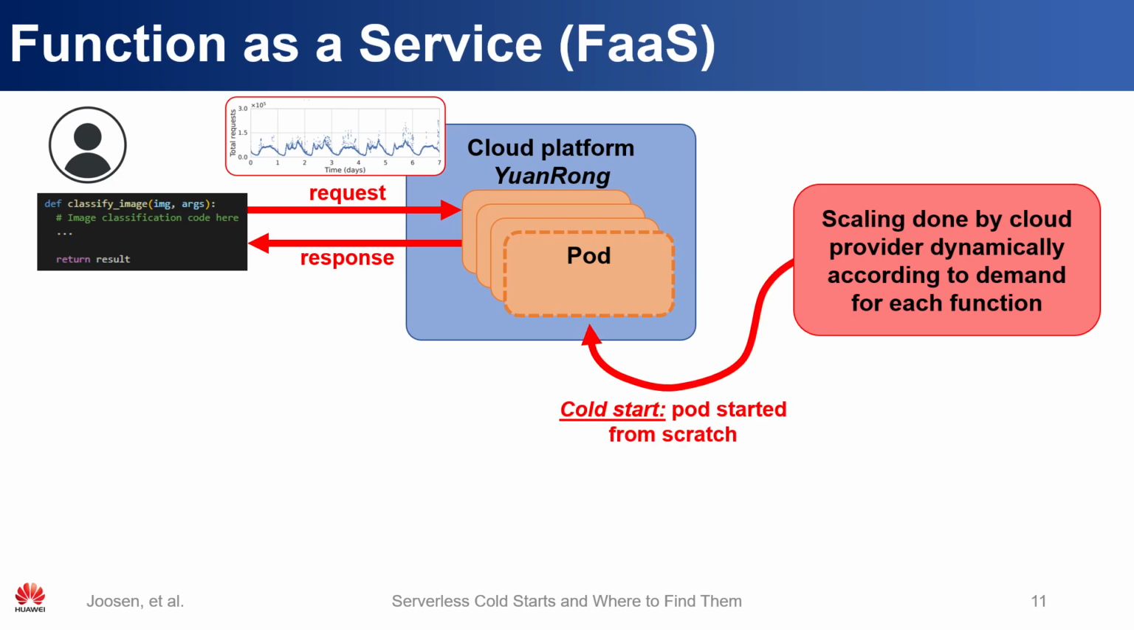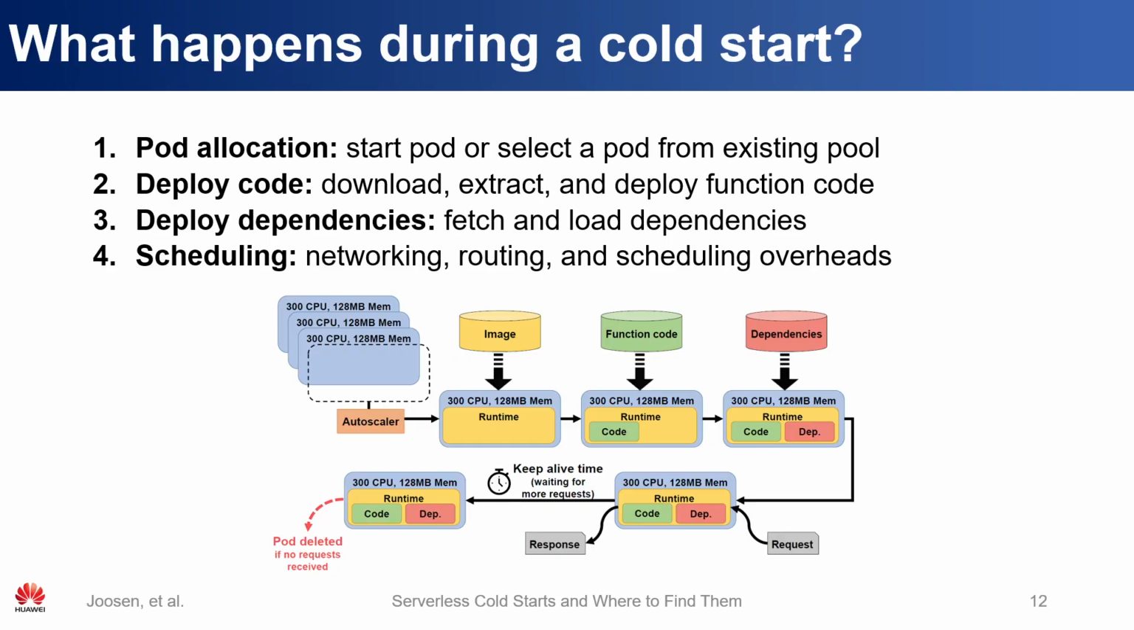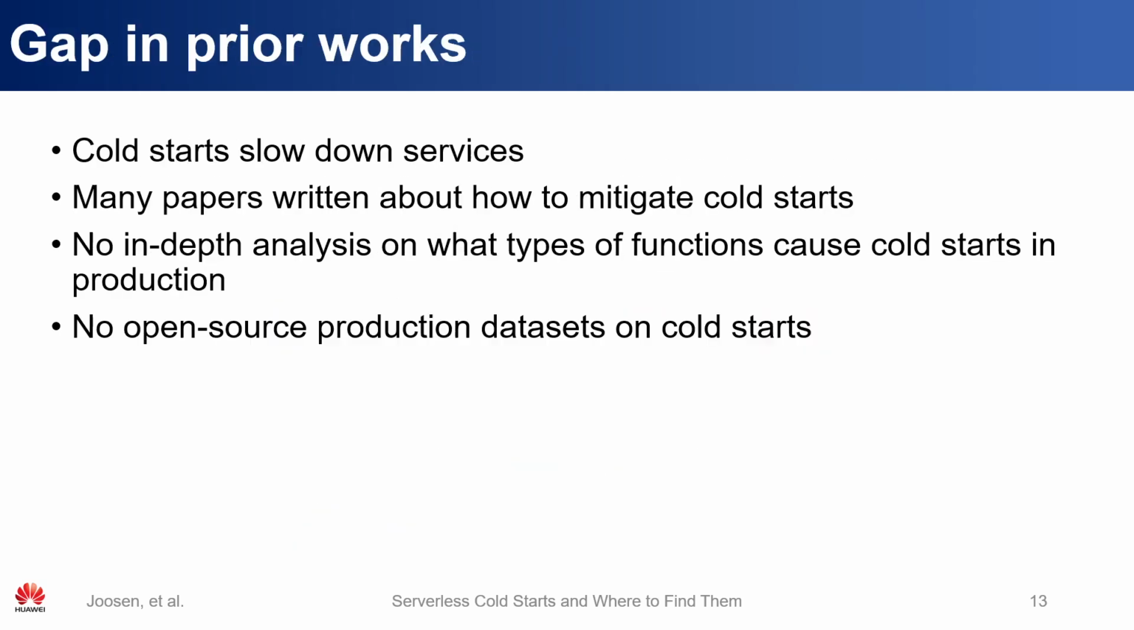When there aren't enough pods to serve all of the requests, a new pod has to be started in what's known as a cold start. There are several steps to a cold start, as you can see in the diagram here. A pod has to be allocated, and then we have to deploy code and any dependencies if we have them, and then any scheduling or other overheads that we may have will also occur. Cold starts slow down our service, and we obviously want to avoid them wherever possible.